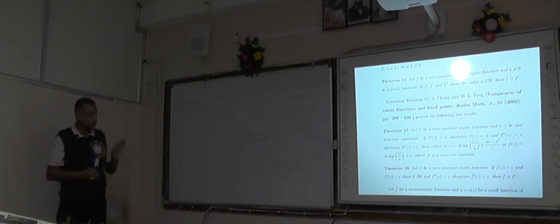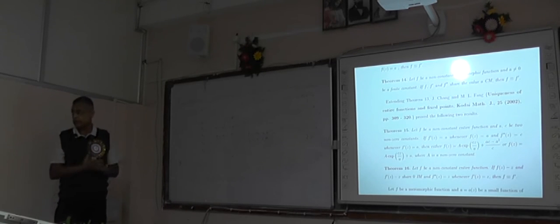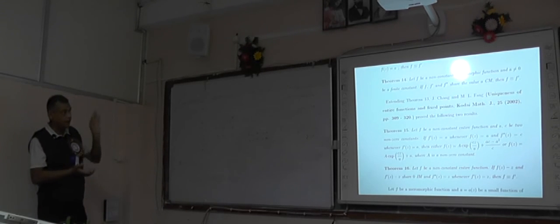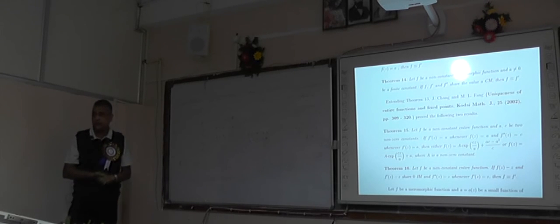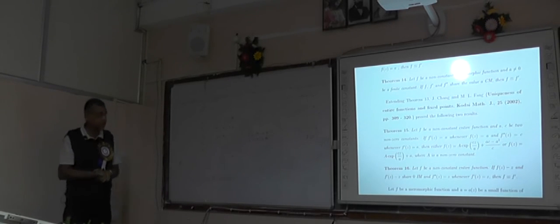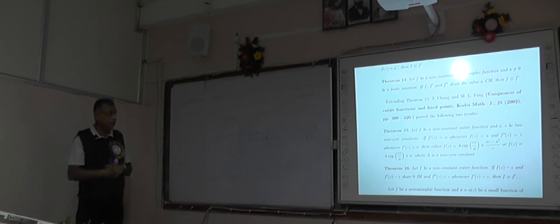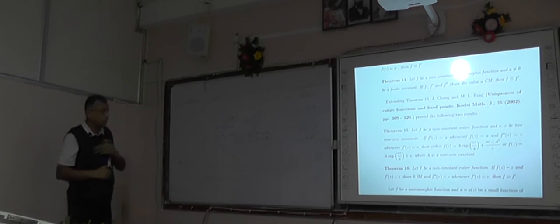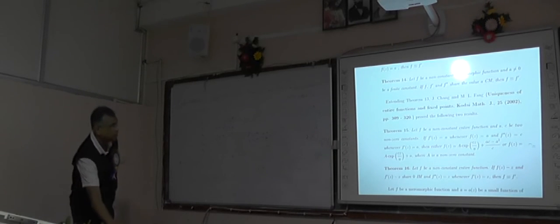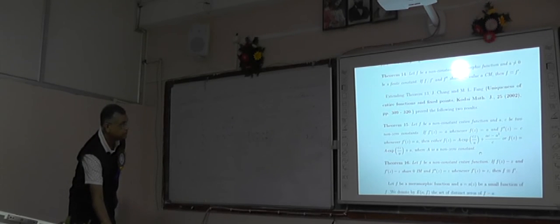Here you see f dash(z) is equal to a if f equals a, and f double dash(z) is equal to a if f dash equals a. It is one-sided sharing, partial sharing. Then they prove that f will have these two forms, some kind of exponential function.